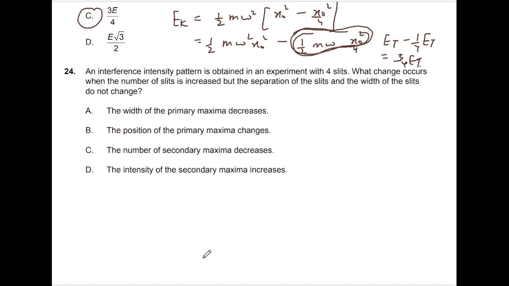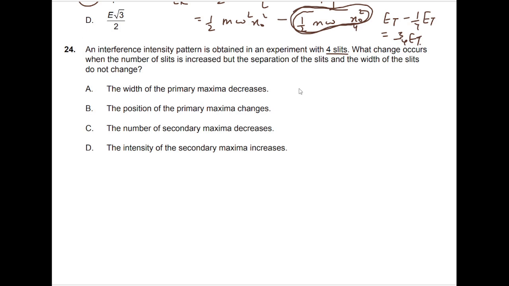Question number 24. An interference intensity pattern is obtained in an experiment with 4 slits. What change occurs when the number of slits is increased but the separation and the width of the slit do not change? Only the number of slits is increasing. So the width of the central maximum will change because the number of slits is increasing. I can say it's A, the width of the primary maxima decreases. There will be no effect on the position, the number, or the intensity of the secondary maxima. The only effect will be on the width of the primary maxima.